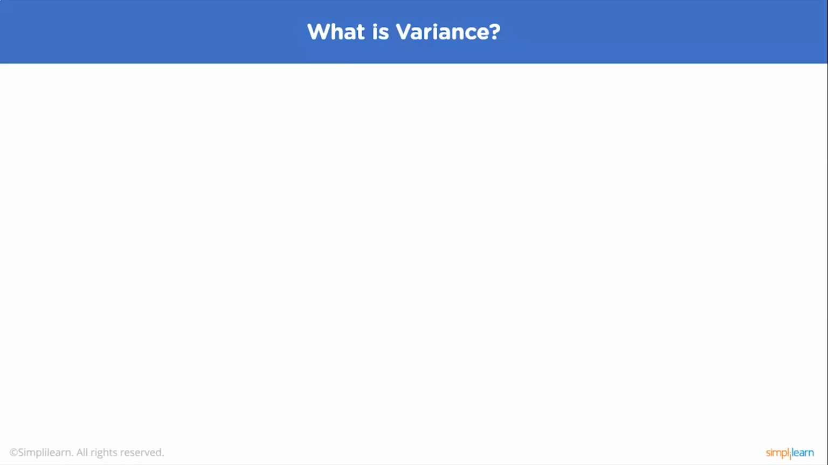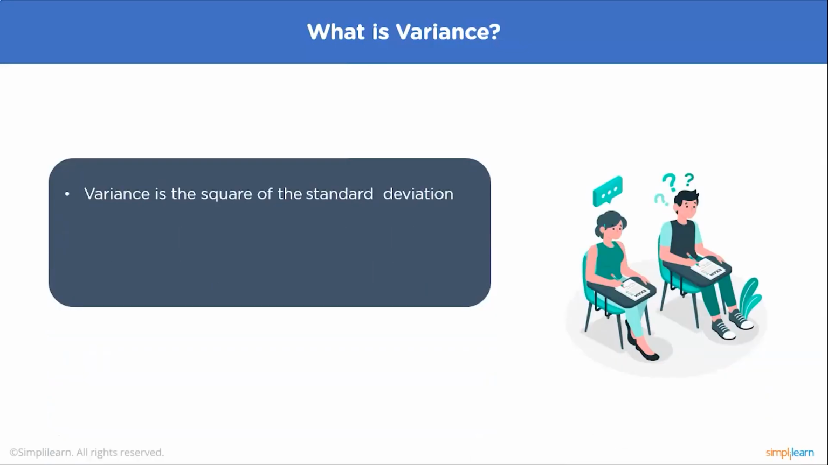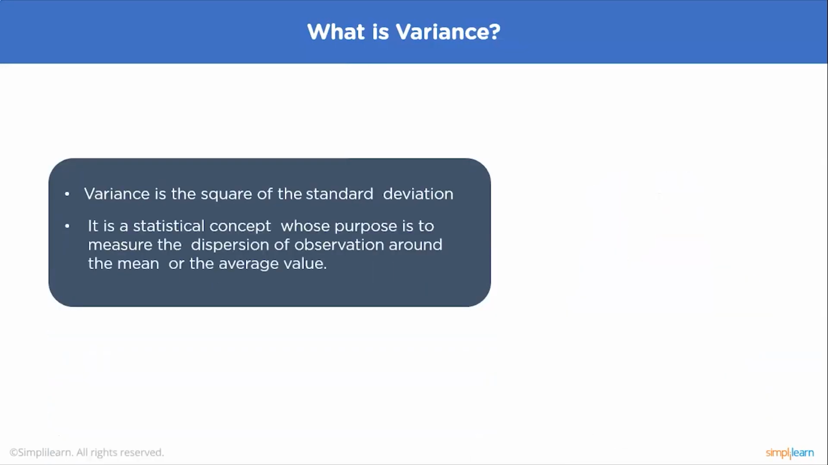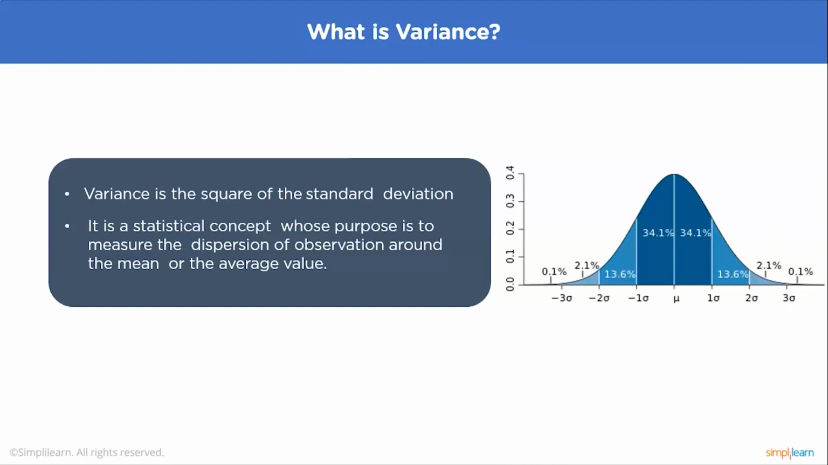So what is a variance? You can say variance is the square of the standard deviation. It is a statistical concept whose purpose is to measure the dispersion of observations around the mean or the average value. Variance tells the degree of spread in your data set. Thus, the more spread the data, the larger the variance is in relation to the mean, and you can see this in the graph. Our central line, this mu, is the mean, and on either side of the mean, you can see the spread of the data.